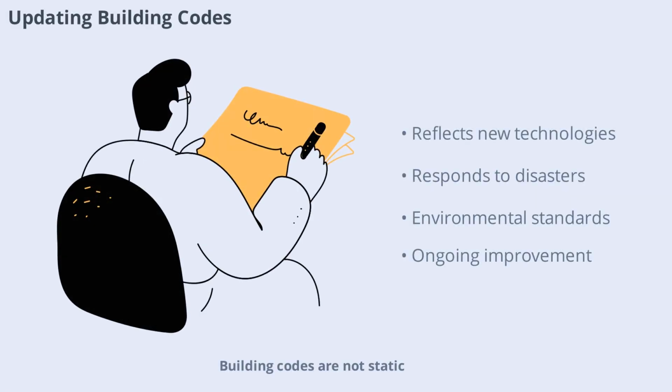Building codes are not static. They are regularly updated to reflect new knowledge, technologies, and societal needs. Updates may be prompted by advances in materials, lessons from disasters, or changes in environmental standards. Staying current with code updates is essential for professionals to ensure that their designs remain safe and compliant.